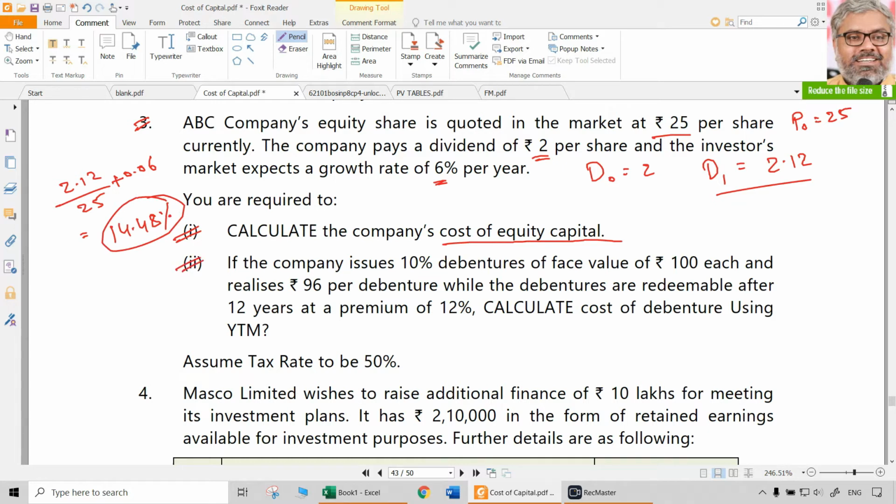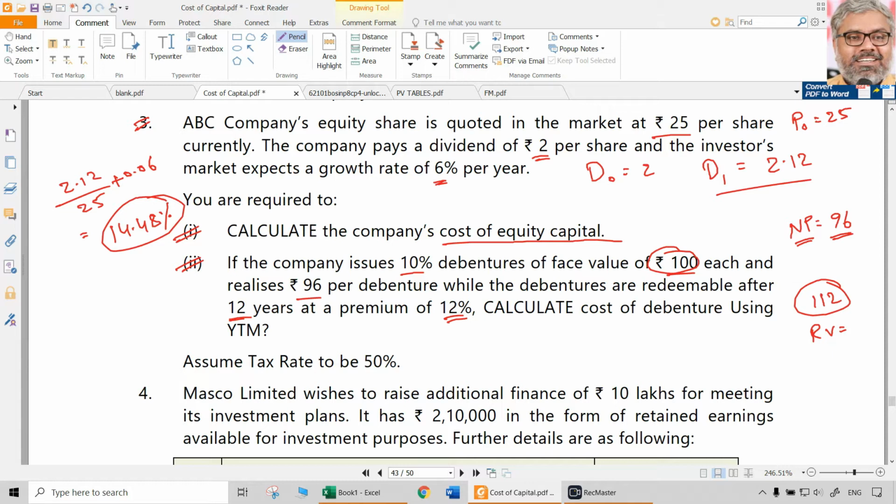Second question. If the company issues 10% debentures of face value 100 rupees each and realizes 96 per debenture, while the debentures are redeemable after 12 years at a premium of 12%. Premium of 12% means how much is going to be paid? A 100 rupees face value debenture will get 112 rupees. That is the redemption value, 112. Now net proceeds is 96, that is the issue price. Calculate the cost of debentures.